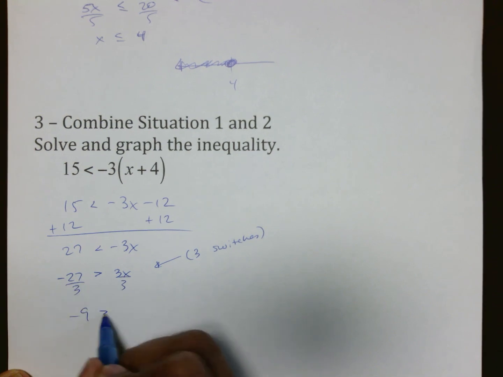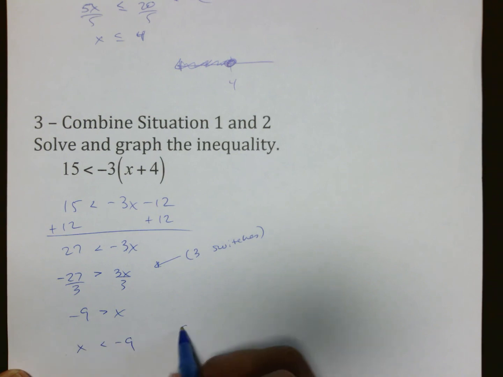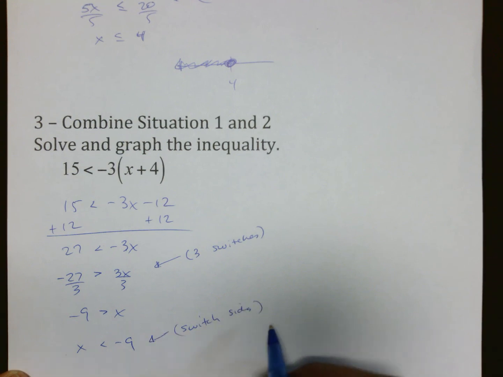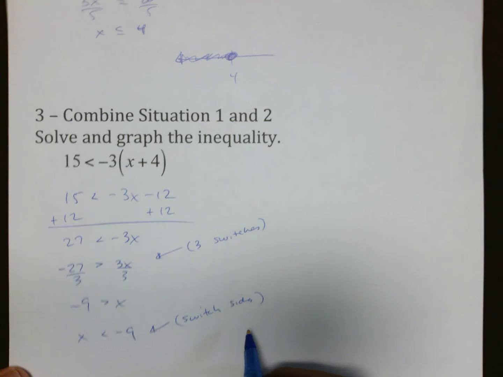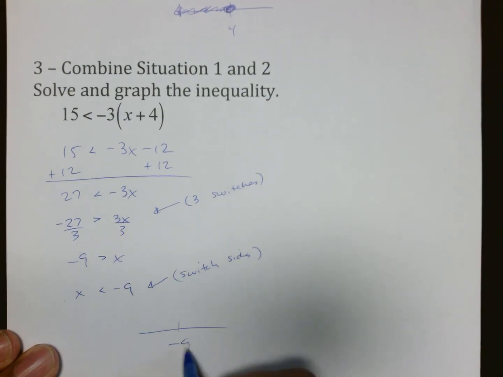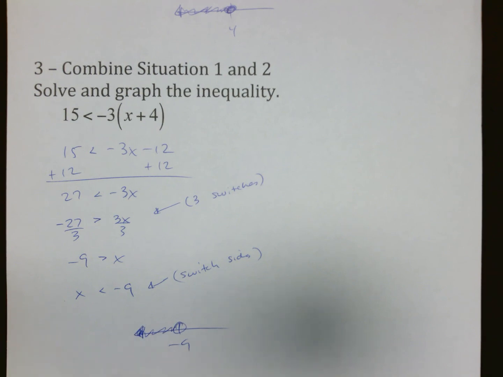I get negative 9 less than x, and now I switch the sides on everything. That'll give me my final answer. Once I go to graph it, all I have to do is put my negative 9 there, open circle, pointing to the left. So again, the 3 situations are there.